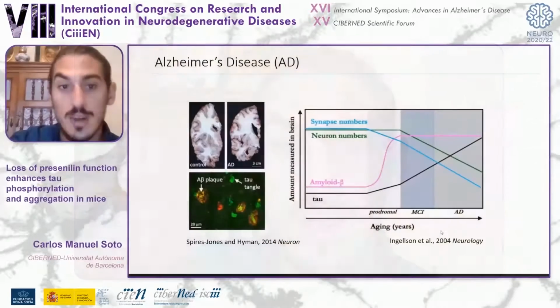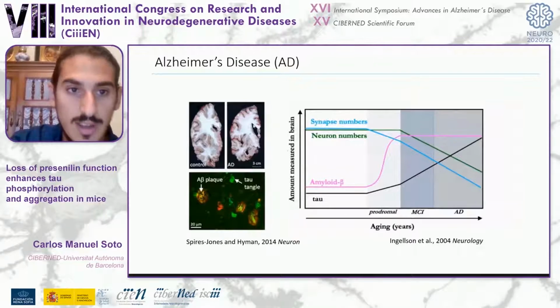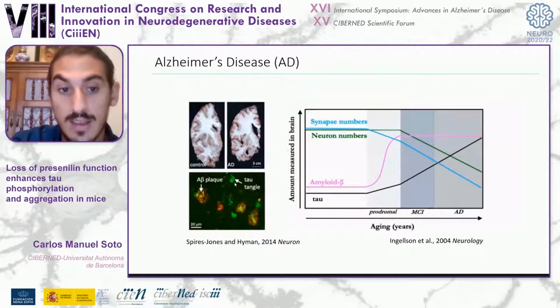Alzheimer's disease is a progressive neurodegenerative disorder characterized by gradual loss of cognitive abilities with cortical and hippocampal atrophy, with synapse and neuronal loss, and neuroinflammation. Pathologically, there are two major hallmarks: the extracellular accumulation of amyloid beta plaques and also the intracellular accumulation of neurofibrillary tangles formed by the aberrant hyperphosphorylated tau protein.